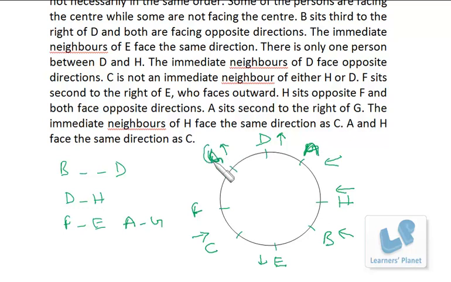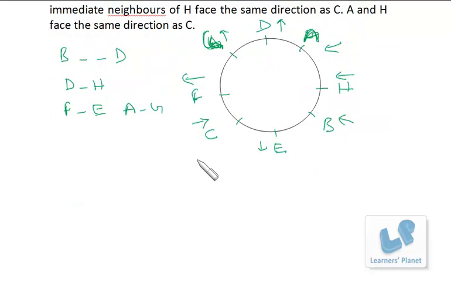So this is clear. And F and H opposite direction. So the entire arrangement is clear with directions.